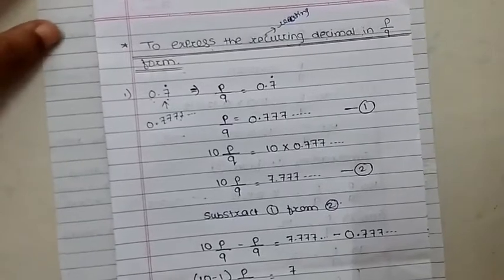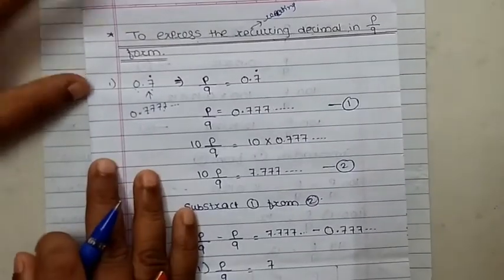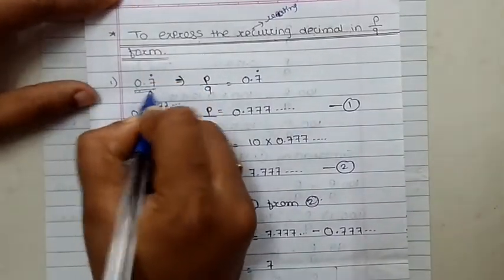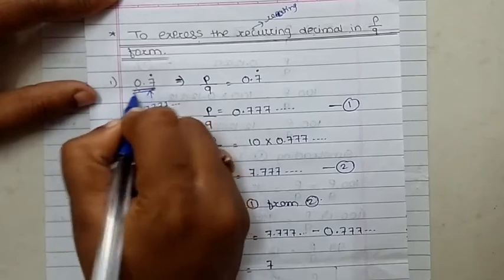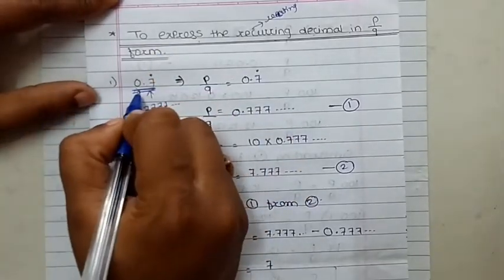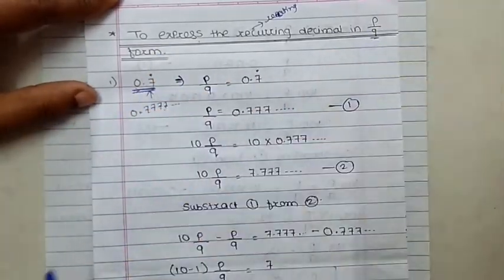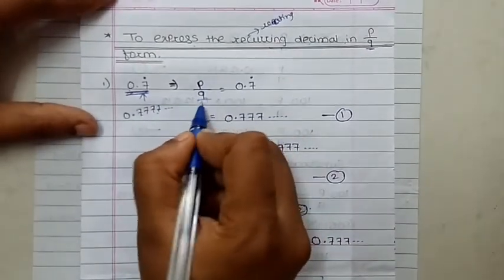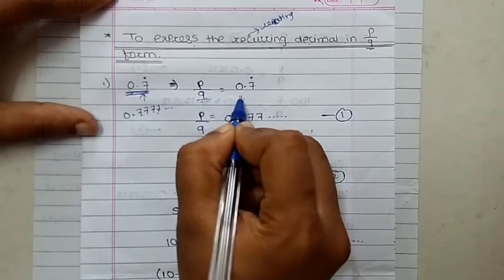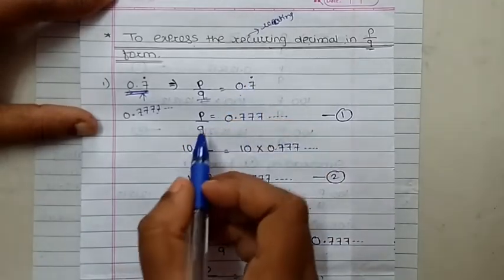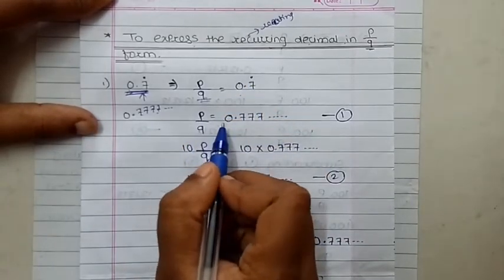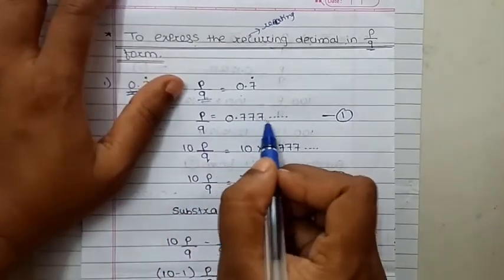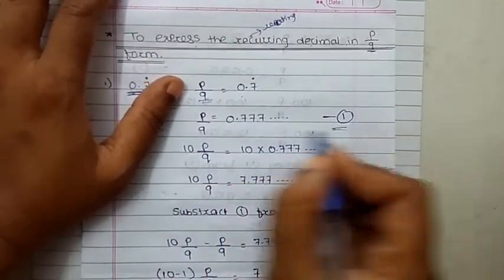So how to represent this? This is the decimal form, and we have to represent this number in P upon Q. So how to represent this? First of all, consider P upon Q is equal to 0.7 dot, that is, P upon Q is equal to 0.777 dot dot, and this is your equation number 1.